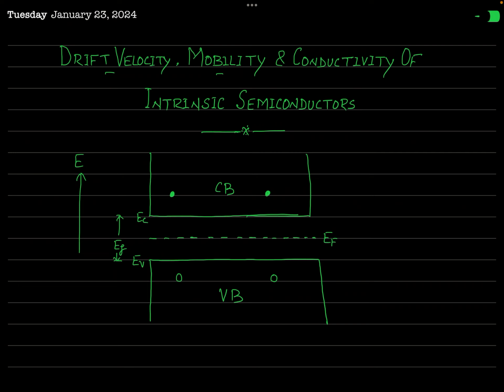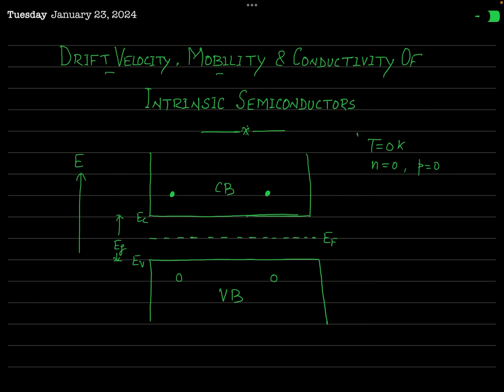As you have seen earlier several times, if the temperature of an intrinsic semiconductor is 0 Kelvin, then its conduction band is completely vacant. It is completely empty. So in that condition, there is no electron in the conduction band, that is, the concentration of electrons is 0. And at the same time, there is no hole present in the valence band, that is, the concentration of holes is also 0.